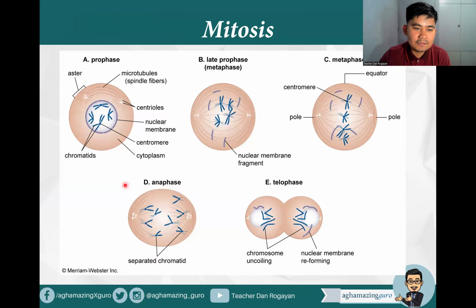So you can see here the prophase, okay? Then we have the late prophase, which is prometaphase. And of course, the metaphase here where your chromosomes are lining up at the center. Then we have the anaphase where there would be separated chromatids. And of course, telophase where chromosomes uncoil and the nuclear membrane reforms. So for mitosis, we have the IPMAT, or the interphase, prophase, metaphase, anaphase, and telophase. So the board exam might ask you the arrangement. And that is a very basic question also for Gen Ed.